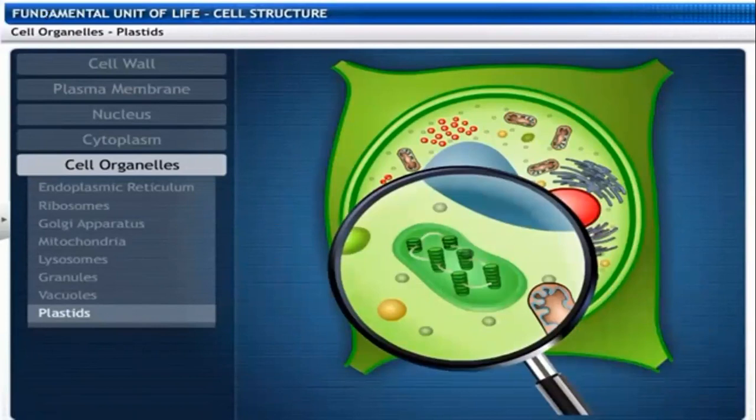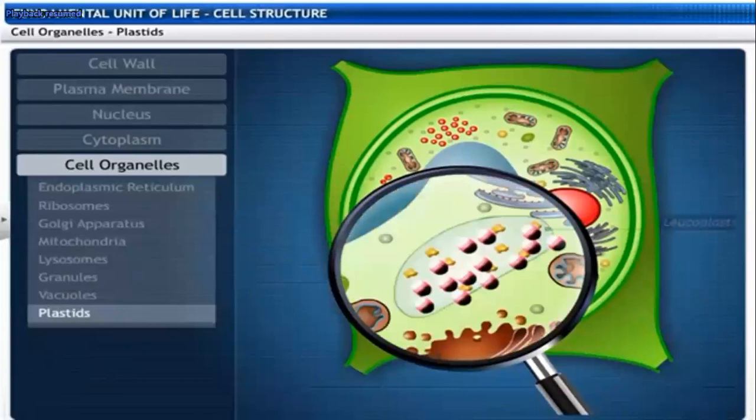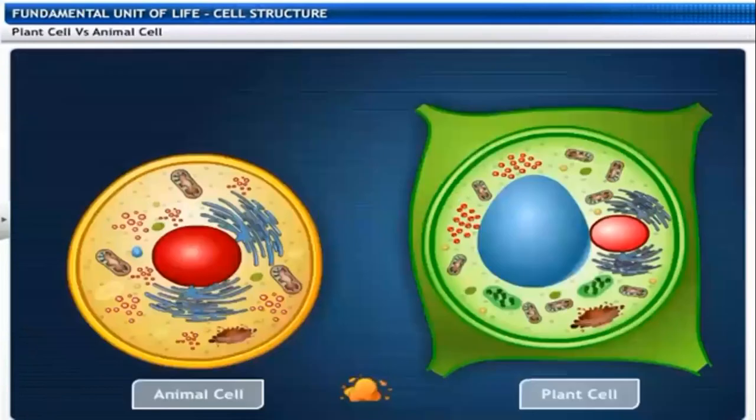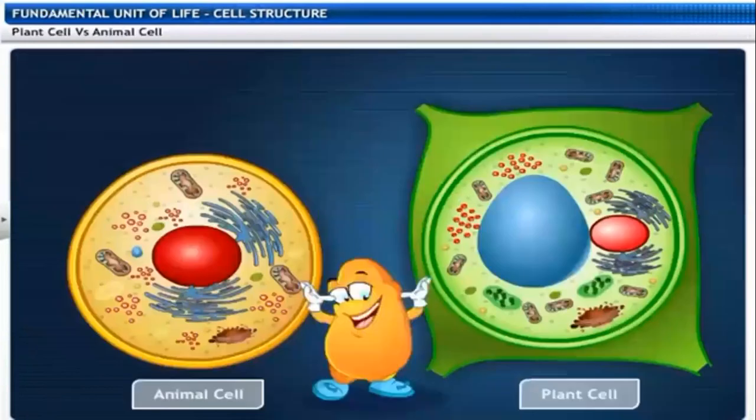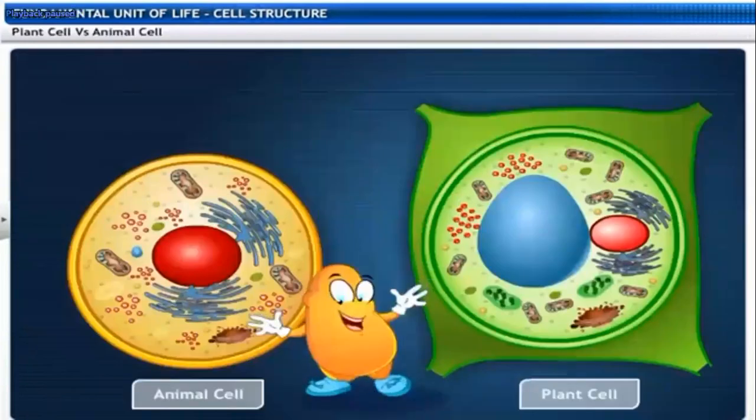Chloroplasts are important for photosynthesis. Chloroplasts have membranous layers, plate-like structures we call grana, and the remaining substance we call stroma. Photosynthesis takes place in the chloroplast. Leucoplasts store starch materials, and protein materials also. That is about the plastids.